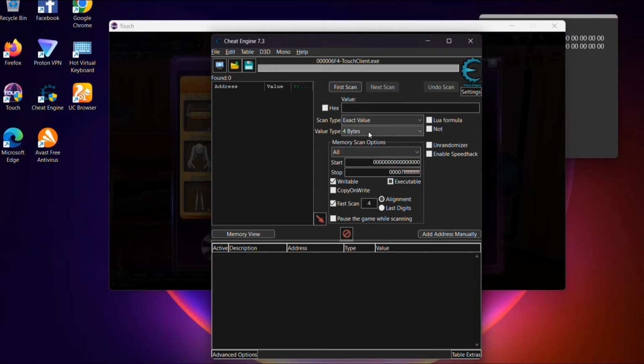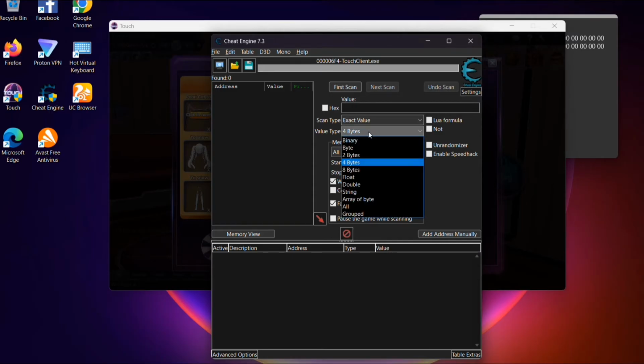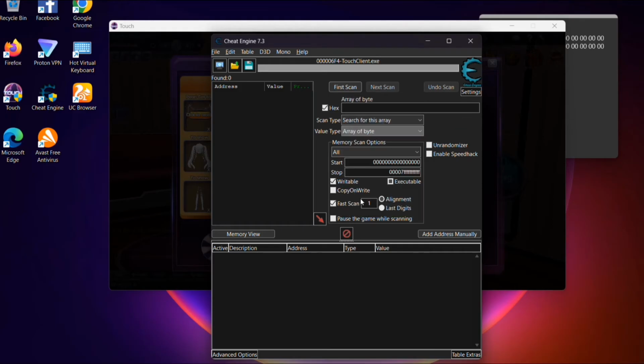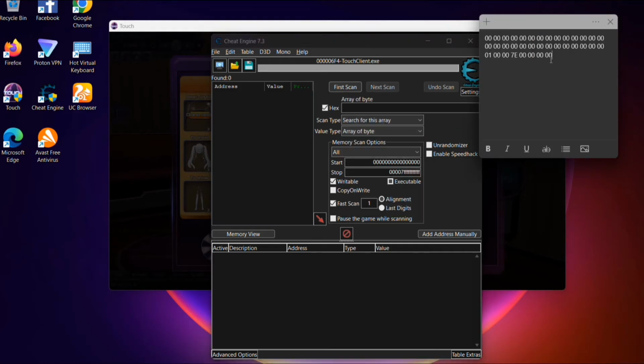Then change the value type to array of bytes and then copy paste this code to hex, and after that you paste and then first scan.